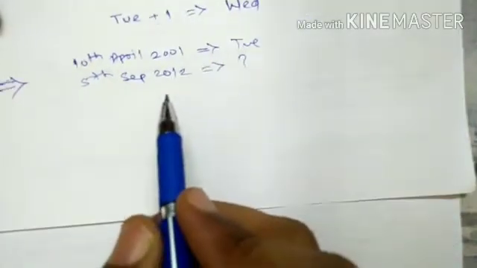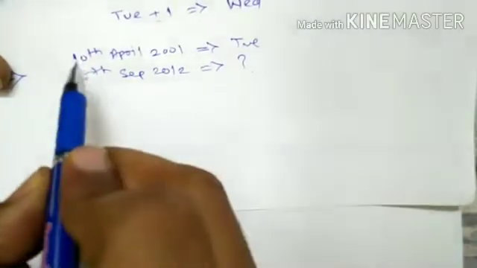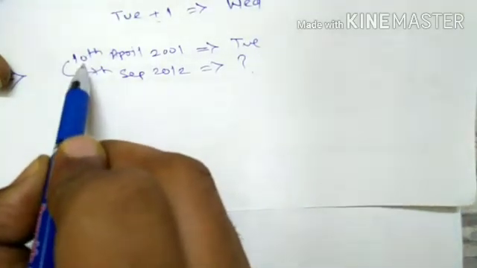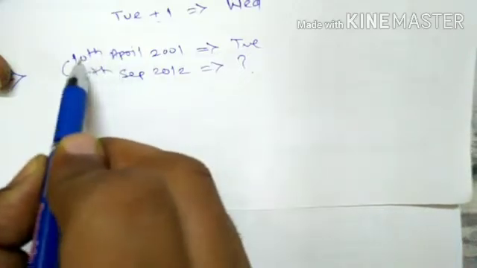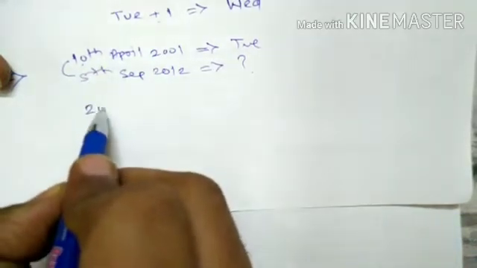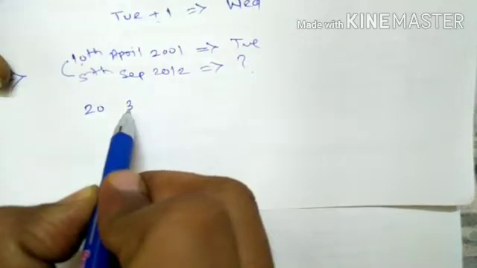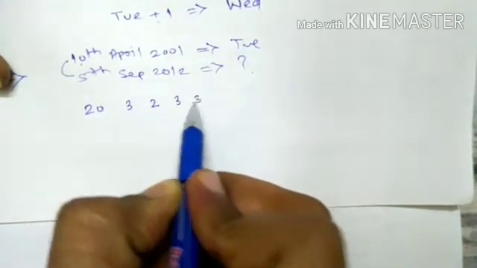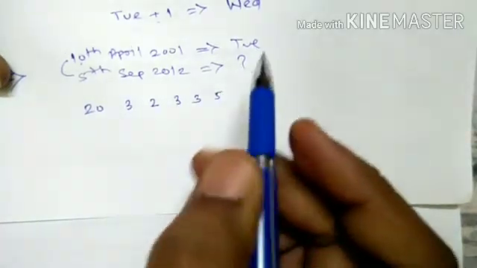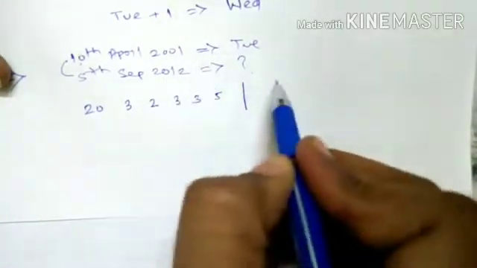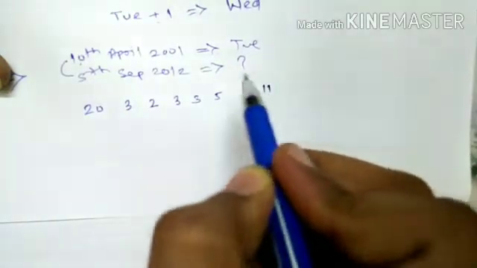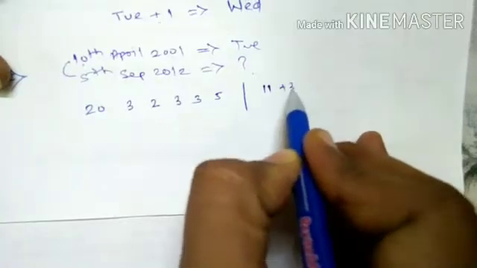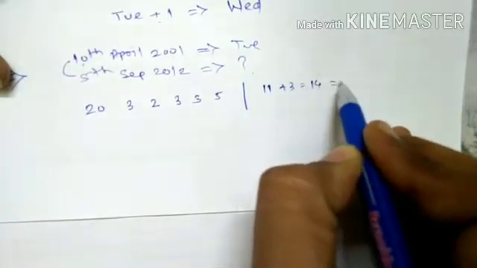So that in examination, what is our approach? Just find out the number of odd days between it directly. Orally 10th April to 30 April there are 20. After that May, directly write down 3, June 2, July 3, August 3, and September 5. After that years difference is 11, so that 11 odd days plus 2004, 2008, 2012, that is a 3, so that here we will get 14. 14 means 0 odd day.